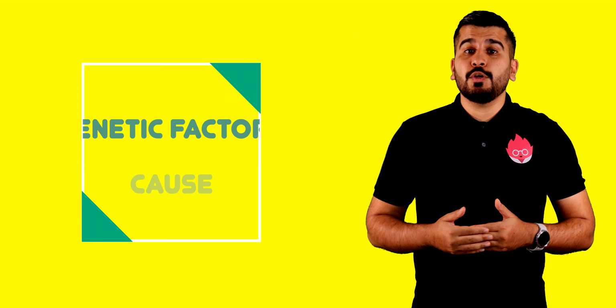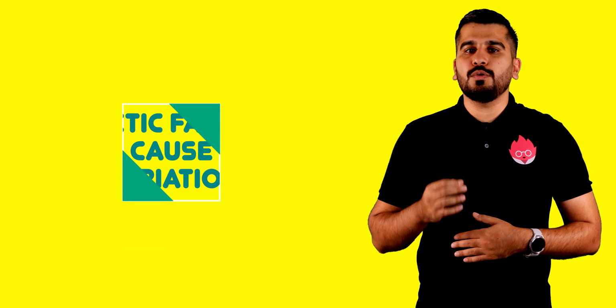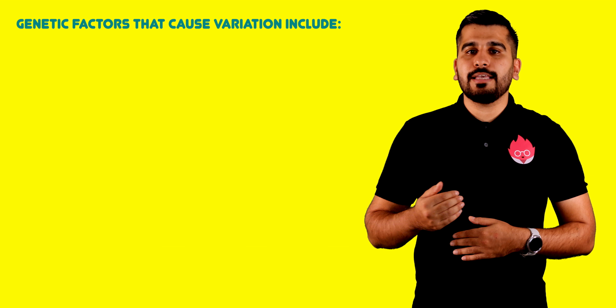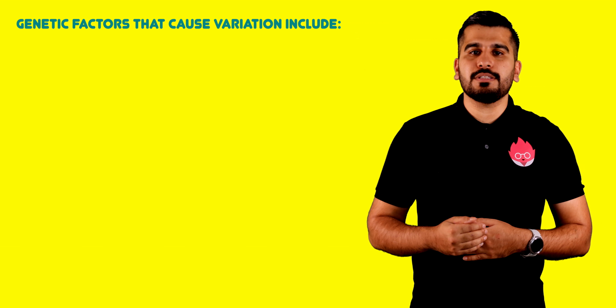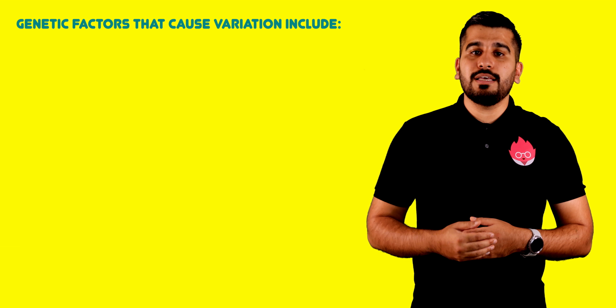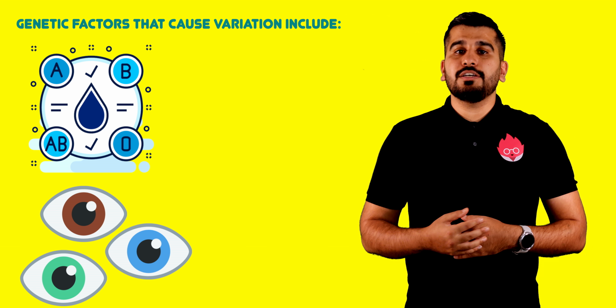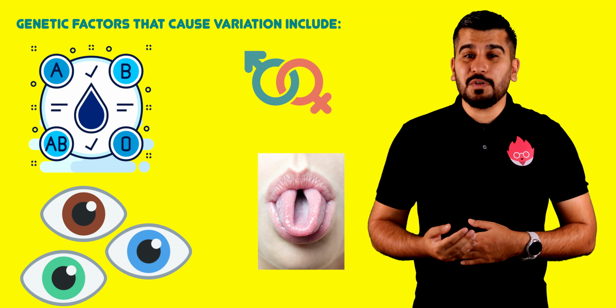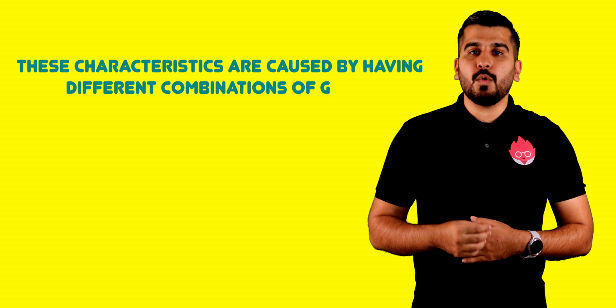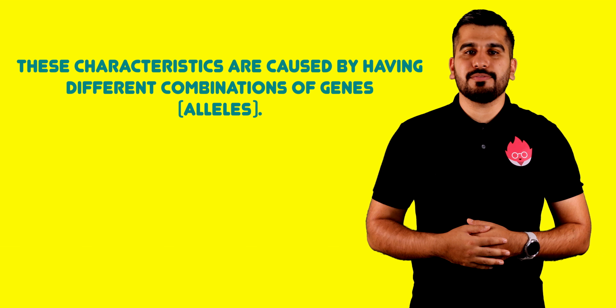Genetic factors. Your inherited genes will mean that you look different from other humans. Examples of genetic variation in humans that you need to remember include attached or free earlobes, blood groups, eye color, gender, and the ability to roll your tongue. These characteristics are caused by having different combinations of genes.